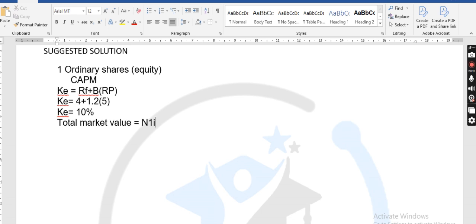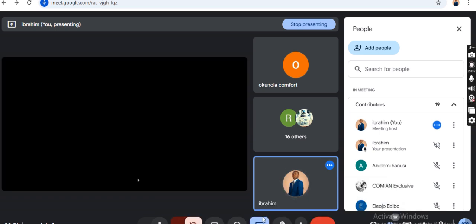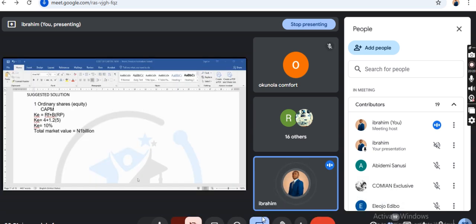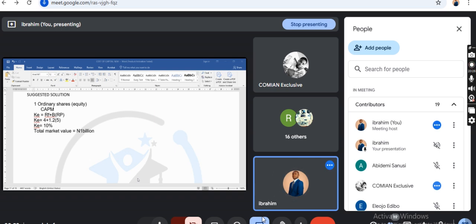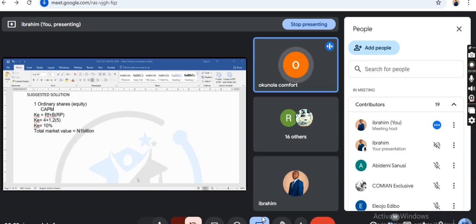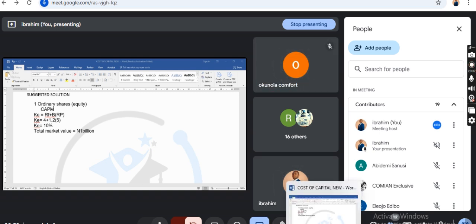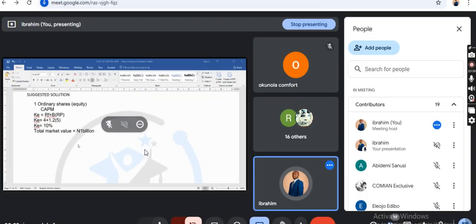1 billion. I'm not getting 10%. Check your calculator now. Others should check if they have the same thing. It's 10% now. 1.2 times 5 plus 4 is what? Please, that your market woman calculator, I beg, change it.